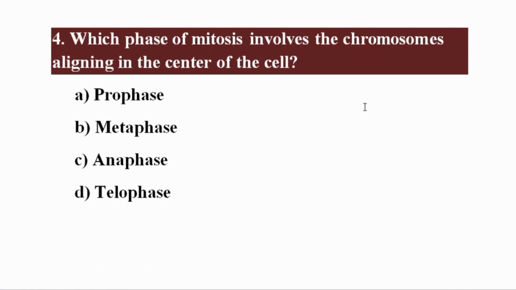Which phase of mitosis involves the chromosomes aligning in the center of cell? The right option is beta, metaphase. During metaphase, the chromosomes align in the center of cell.